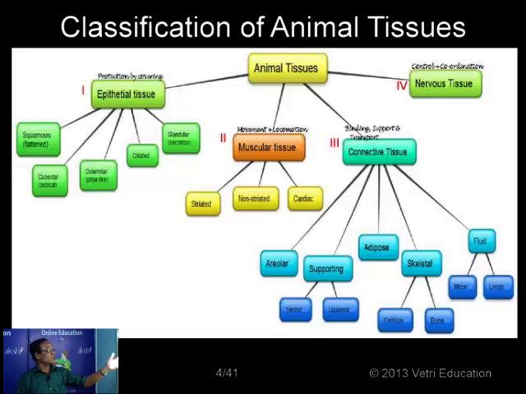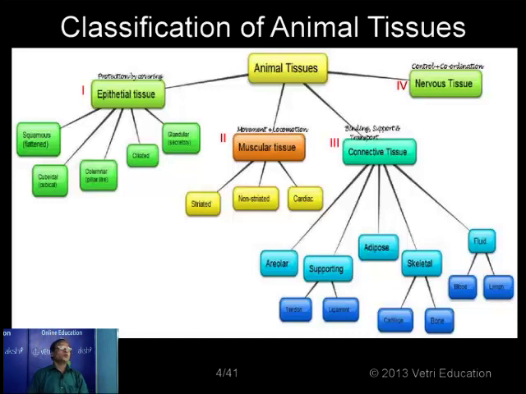Normally, epithelial tissues have different types: ciliated, columnar, cuboidal, and glandular cells. Similarly, muscle tissues have 3 different types: striated, non-striated and cardiac. The connective tissue is also considered a supporting tissue, and includes areolar, adipose tissue, skeletal tissue, and also the fluid connective tissue, for example blood and lymph.